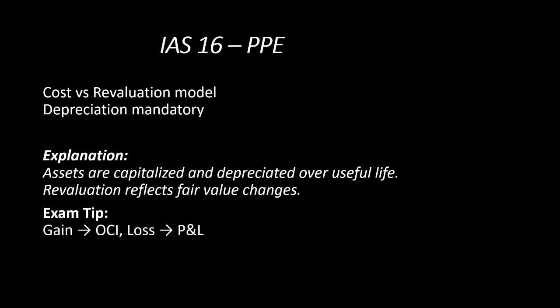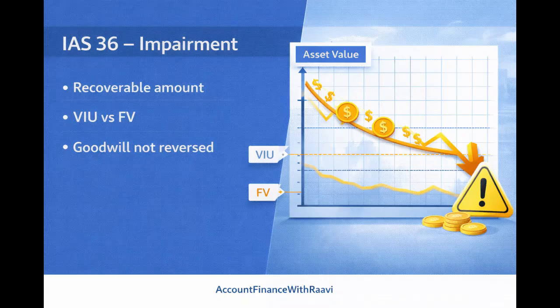And the most important thing you need to remember: when there is a derecognition or a disposal of an asset, if there is any gain, then we need to account for it in other comprehensive income, and if it is any loss, we need to account for it in the statement of profit or loss.